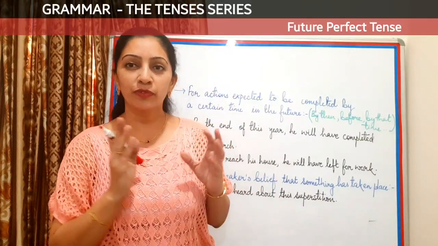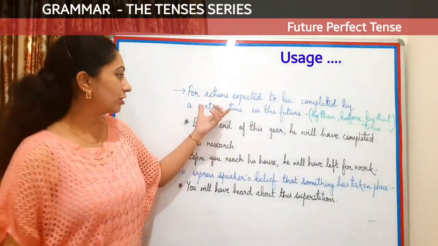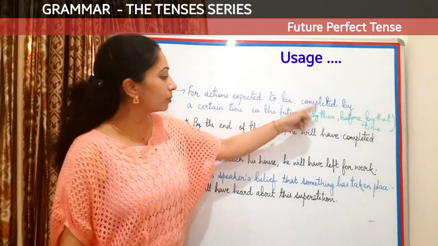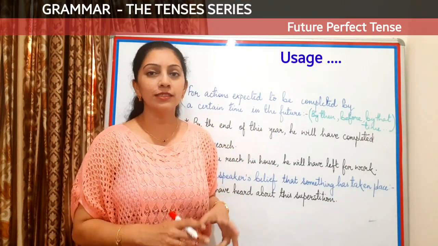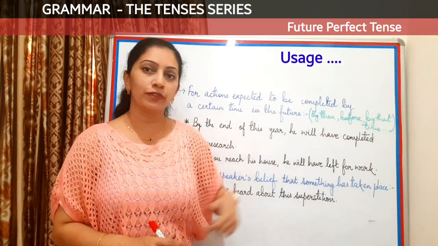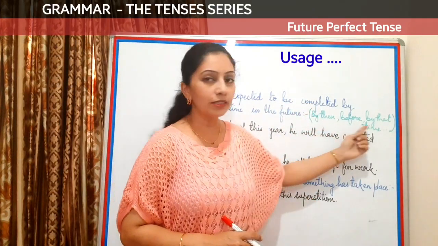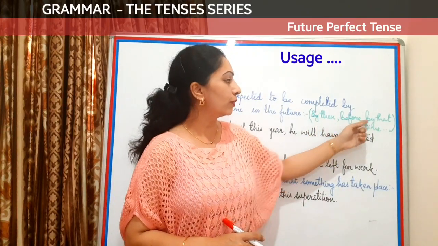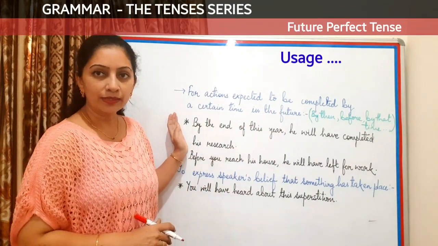Now let's look at some of the usages of this tense. As the first usage tells us, it is for actions expected to be completed by a certain time in future. Now in this tense, we have to give a future time reference also, and that time reference can be given with the help of phrases like by then, before, by that time, etc. So let's look at these examples now.